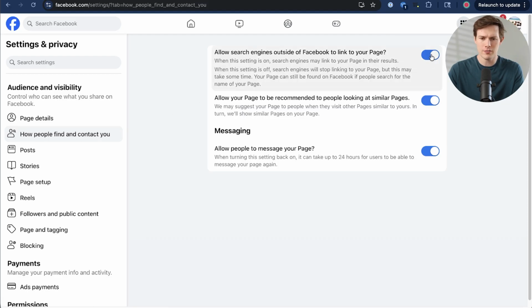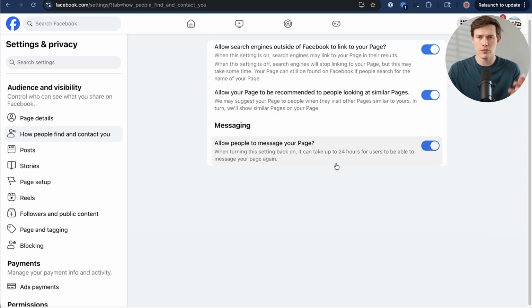So do you want this to be on search engines? You want to make sure, yes, you want to make sure that this is toggled on. It should be on by default, but just in case, go here and check that so you are discoverable. And same thing here. Do you want it to be recommended to people looking at similar pages? I would say yes, because that could very well be one of your competitors as the similar page, and somebody sees yours and comes over to you.